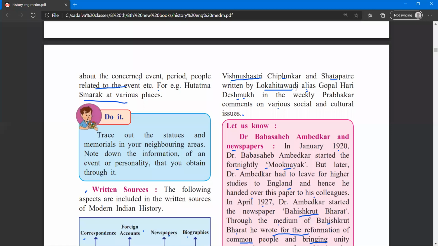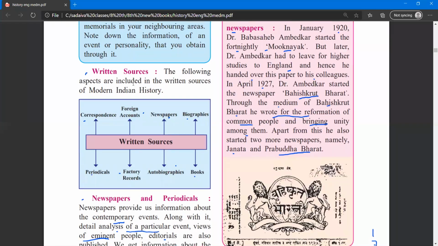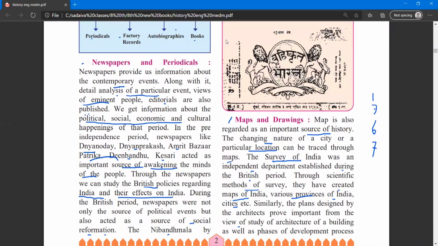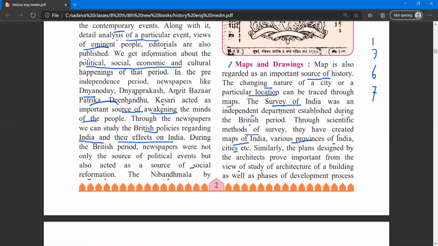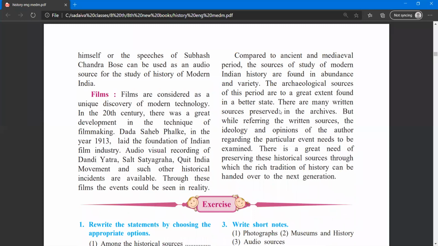In our previous lecture, we looked at the written sources, and we got the idea about newspapers, then periodicals, then maps and drawings. So we were up to this. We were at oral sources.